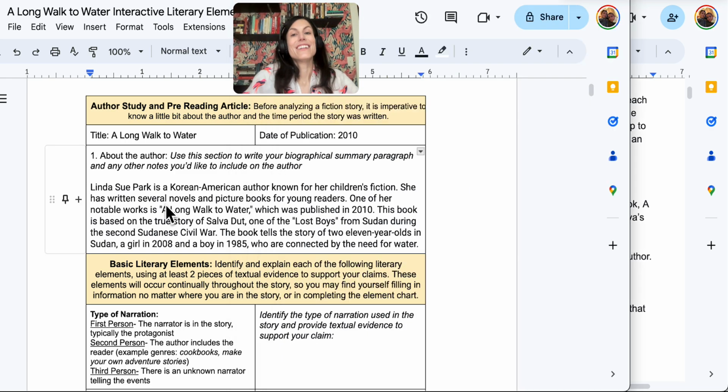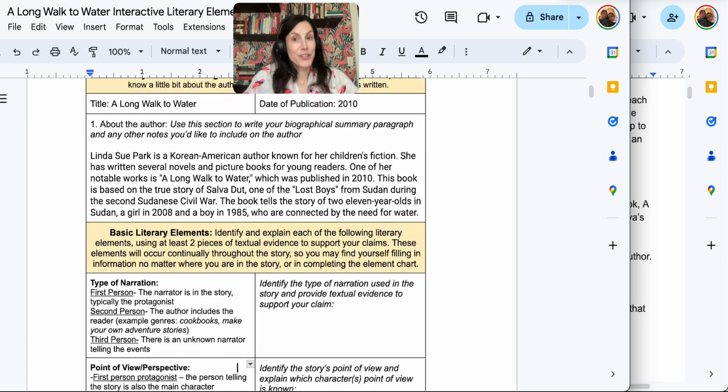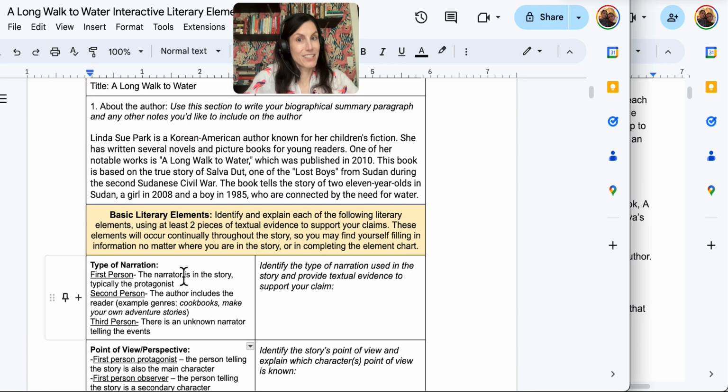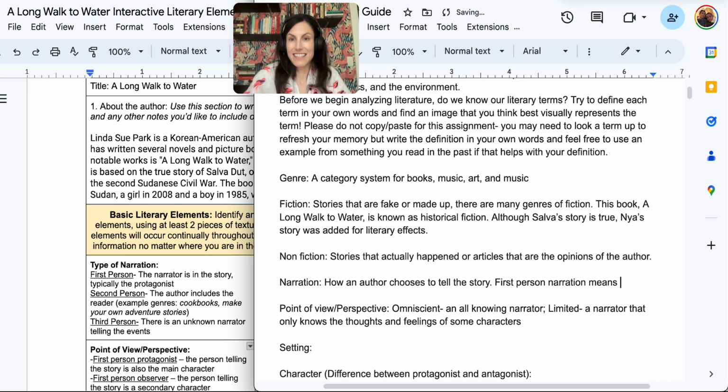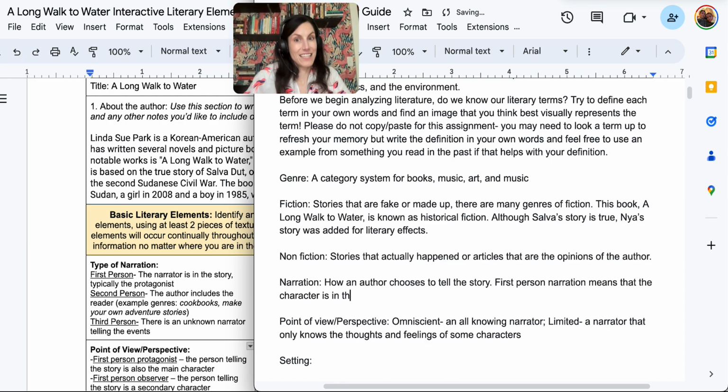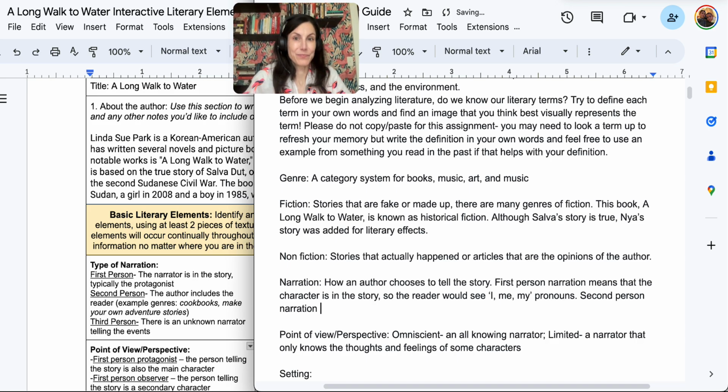Now, when we have our narration, there are three types. We can have first person, second person, or third person. So I would say narration is how an author chooses to tell the story. First person narration means that the character is in the story, so the reader would see I, me, my pronouns. Then second person narration means the author is talking directly to the reader.